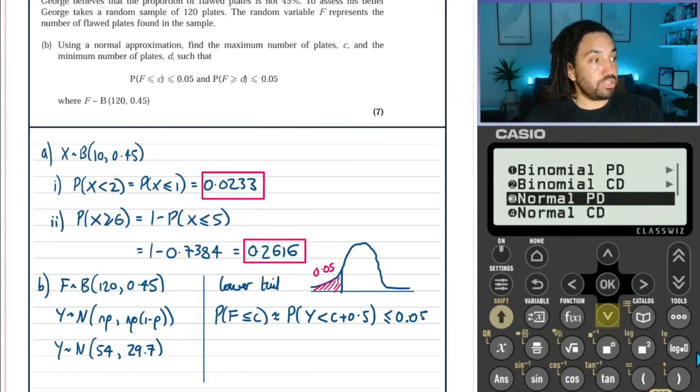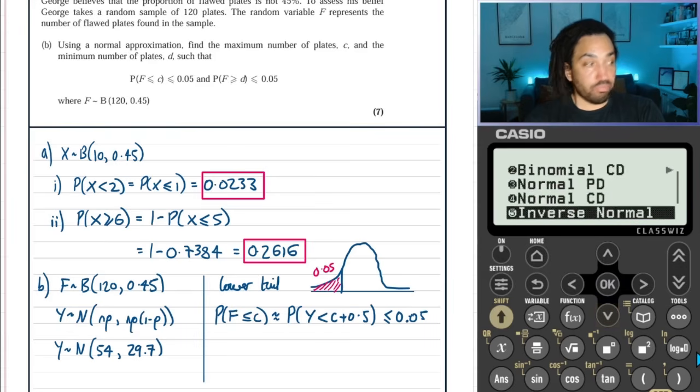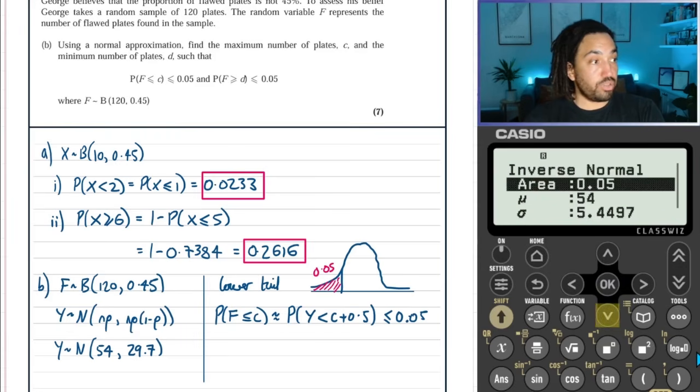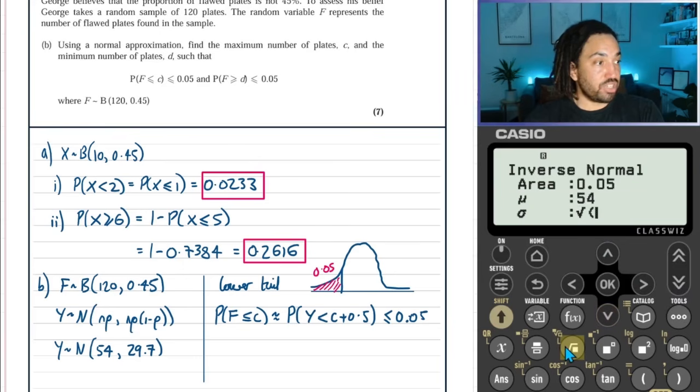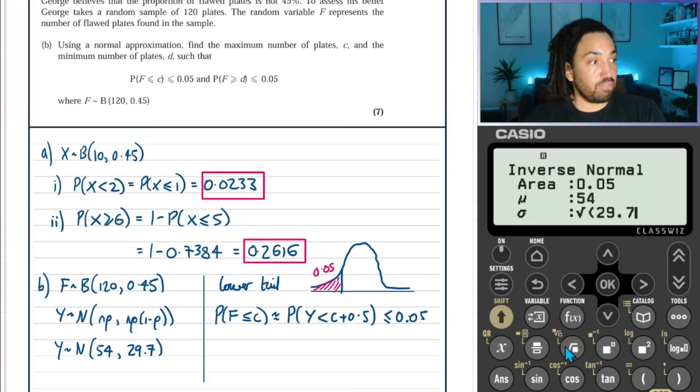So let's go into inverse normal, and let's go to area. We want this to be 0.05. That's the area we want, as you can see here. And the mean is 54, as we worked out. And the standard deviation is the square root of 29.7, which was the variance we worked out.